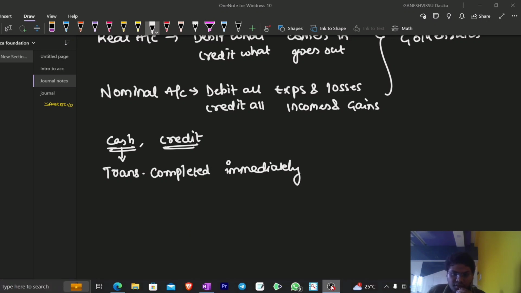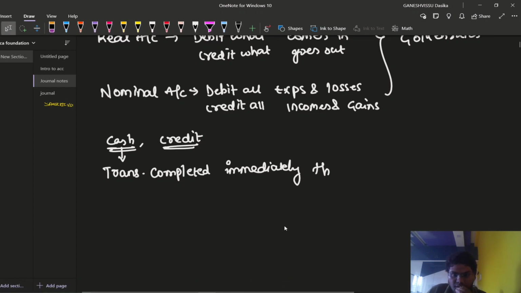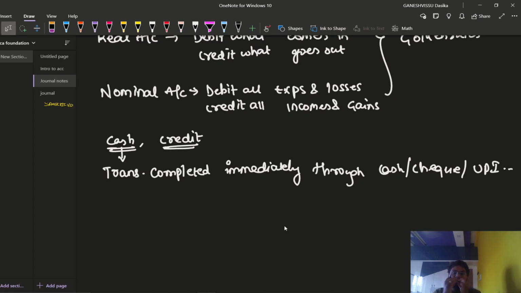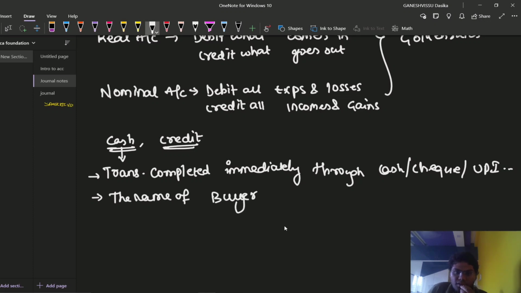Transaction completed immediately, friends, through cash or check or UPI, etc. So one more thing in this cash transaction: the name of the buyer or seller is not required.